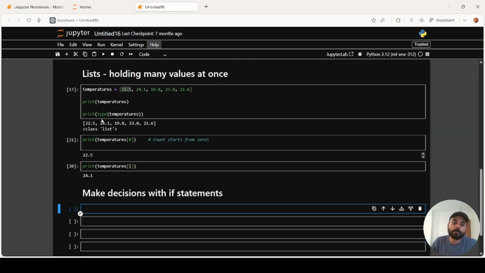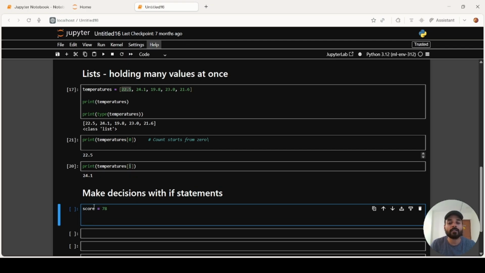So now we will discuss making decisions with if statements. So let's suppose you have an exam and the exam passing marks is 50. Now, if you score above 50, you pass. If you score below 50, you fail. Very simple. But how do we build a code for that? Let's put the same thing in code. Let's say your score was 78. Now, how will we write the if statement?